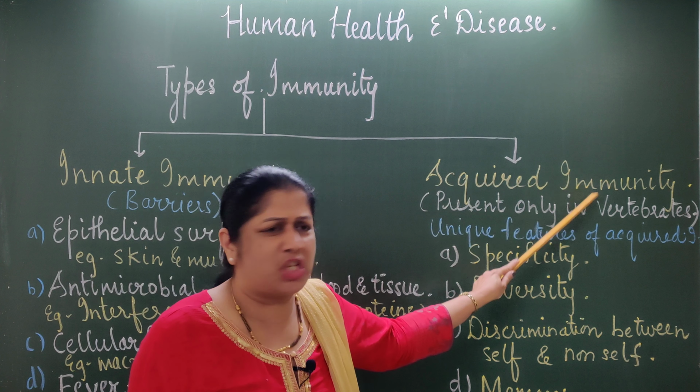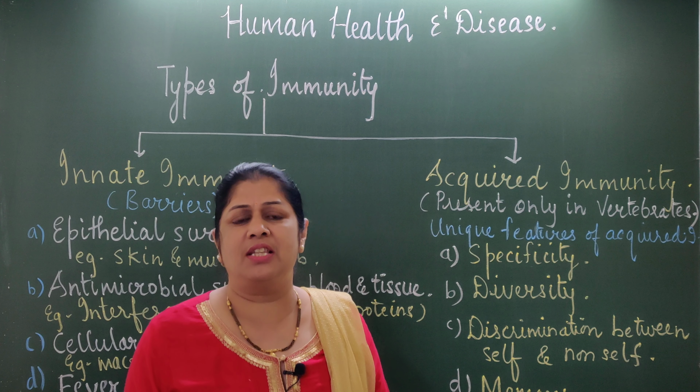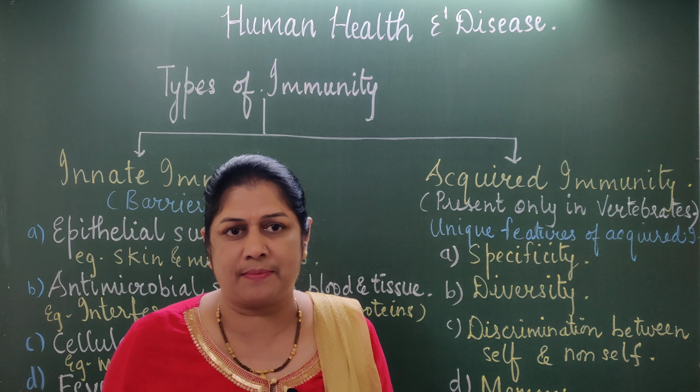It is artificial because it is taken in the form of vaccines. What are vaccines? Vaccines are the microorganisms which cause infection, introduced in the body. In which form? Either they are weakened or killed. Such organisms are called attenuated organisms.